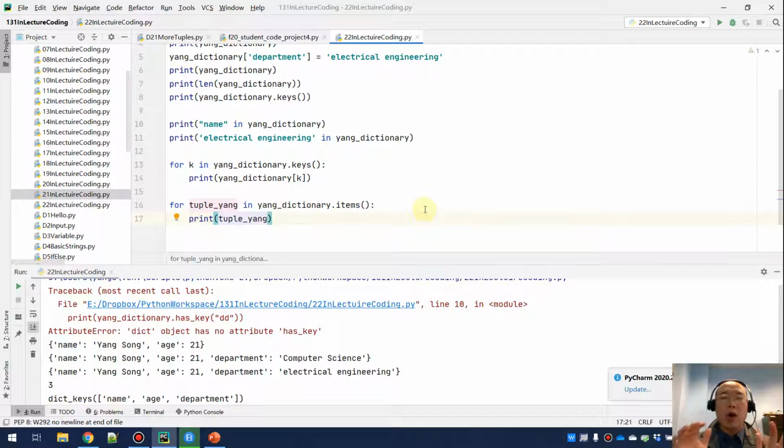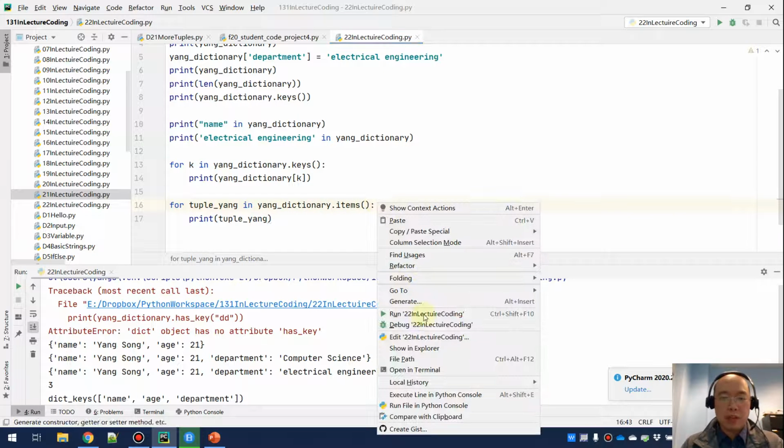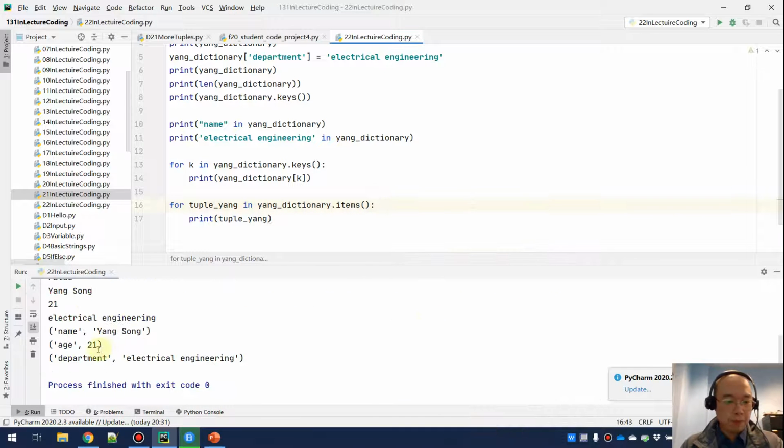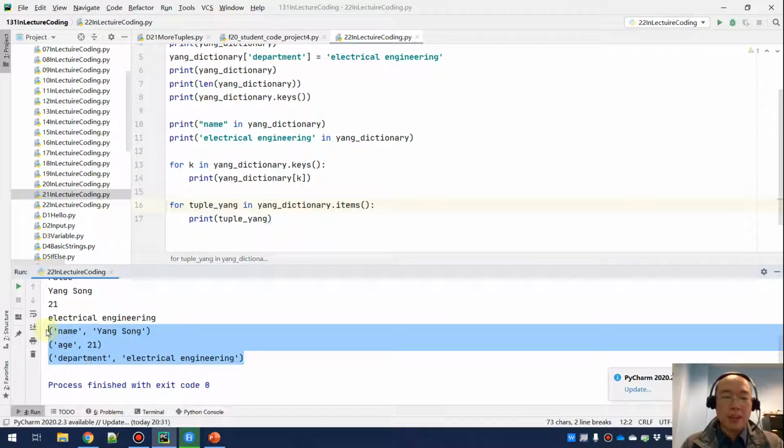Let's see what we are going to get. We are supposed to get the key-value pairs as tuples. Okay, I'm getting those 3, so for each pair we get a key-value tuple from the dictionary.